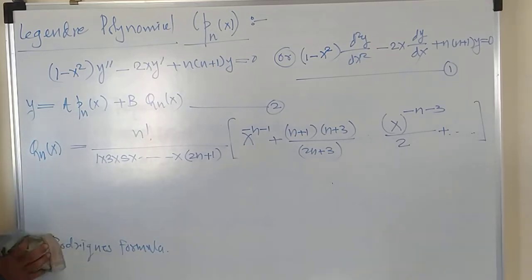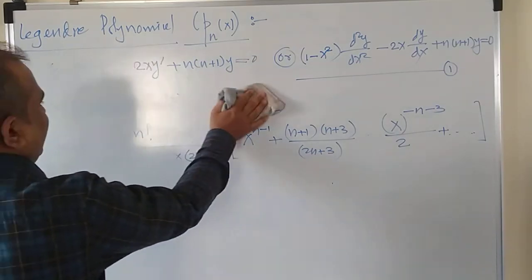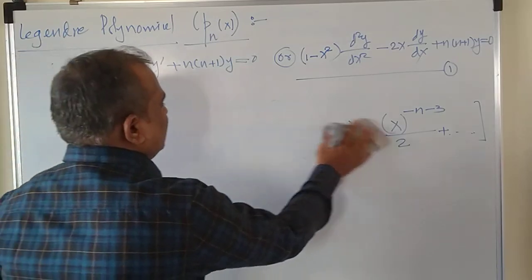So both these relations, Pn of x and Qn of x, are not much important. The important point for us is the Rodriguez formula, so let's move to the Rodriguez formula and obtain some first few polynomials.